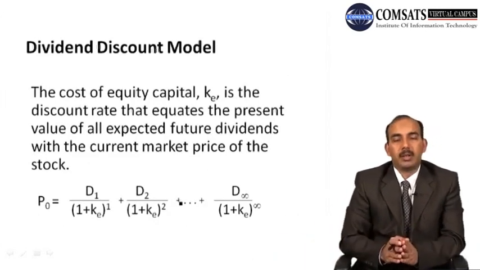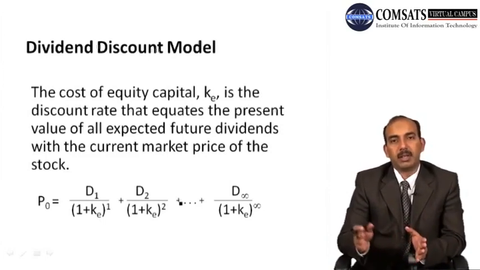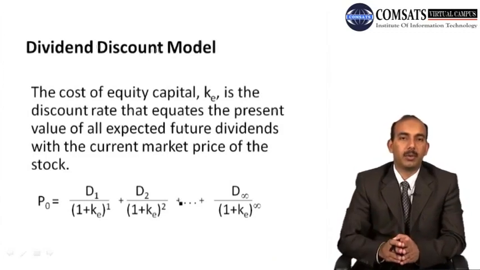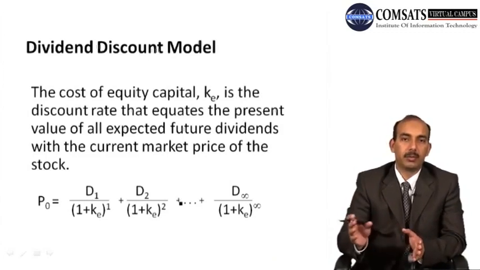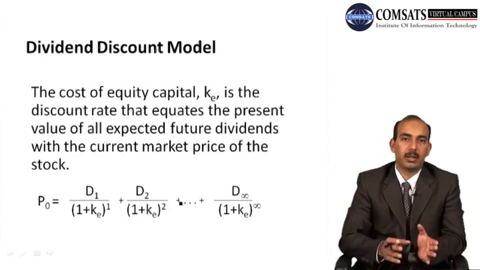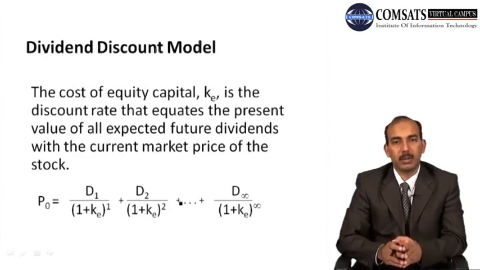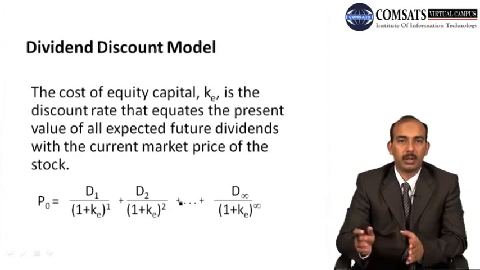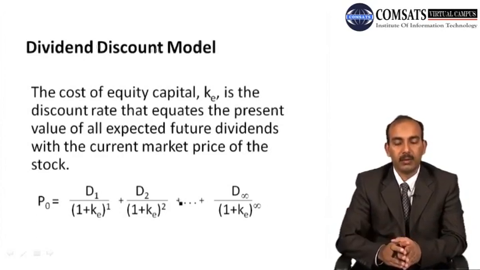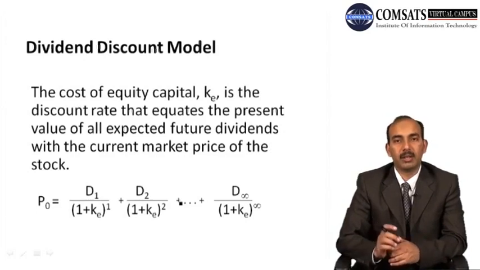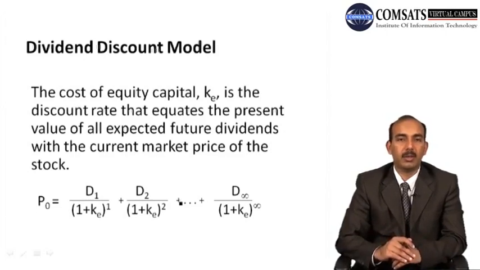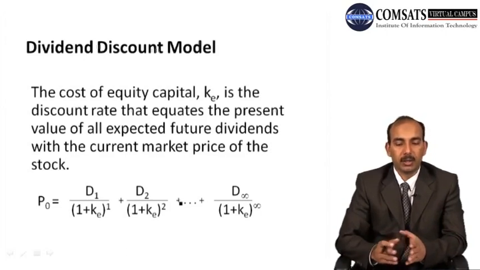So we have different discount patterns. For example, we have dividends for each period, and if you know that, we just simply discount those future dividends and you can determine the present value. For example, in this case, the dividends are denoted by D1, D2, all the way to infinity. And we discount them with the required rate of return, which is KE. We denote it as KE, the cost of equity. So you can use this formula to determine the cost of equity.